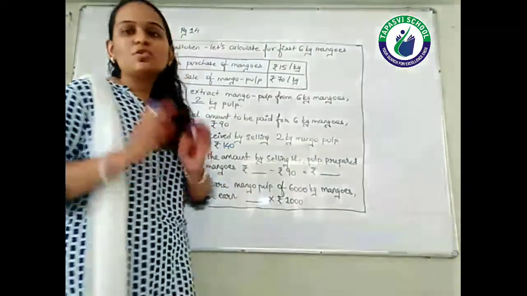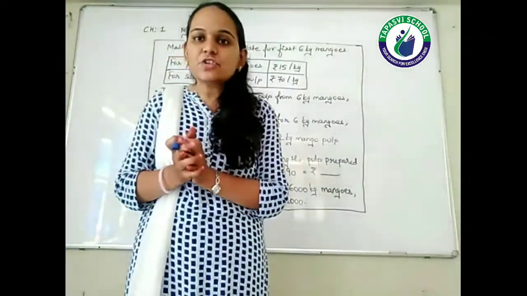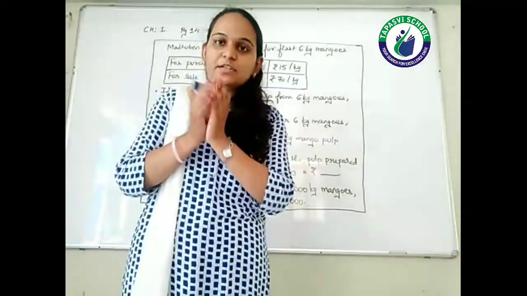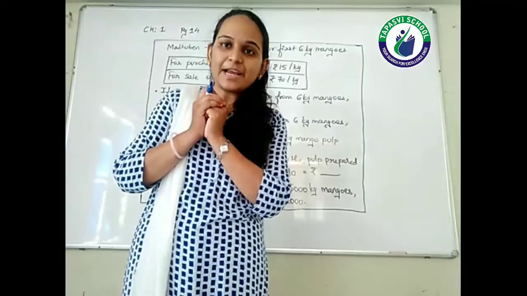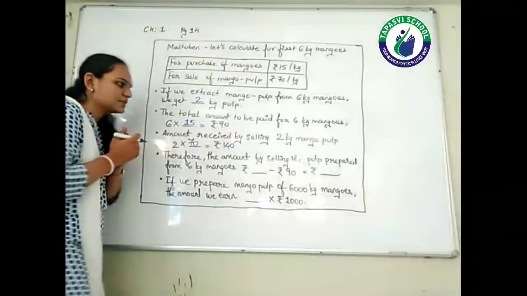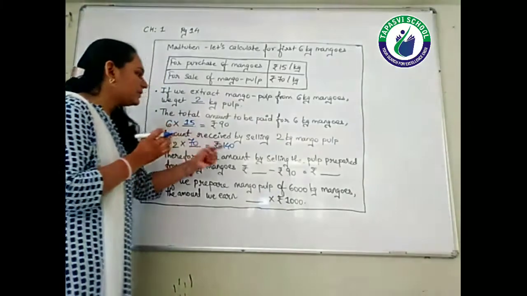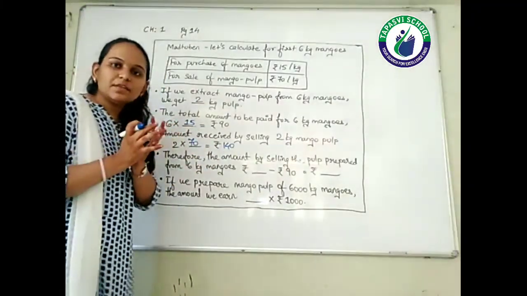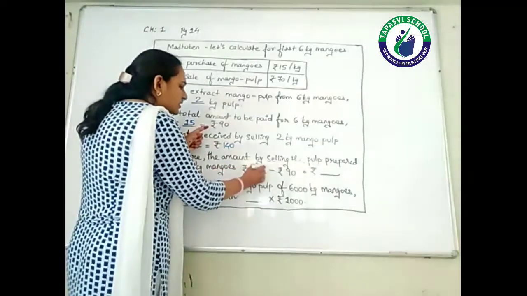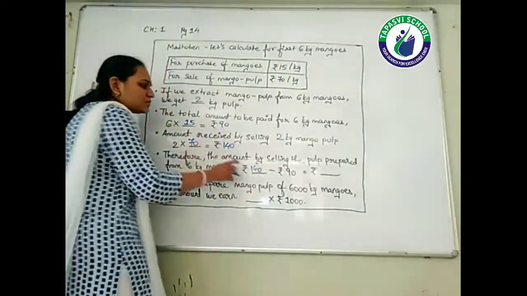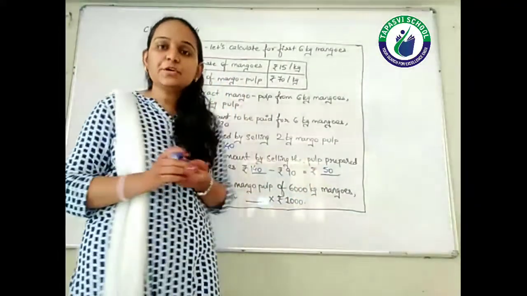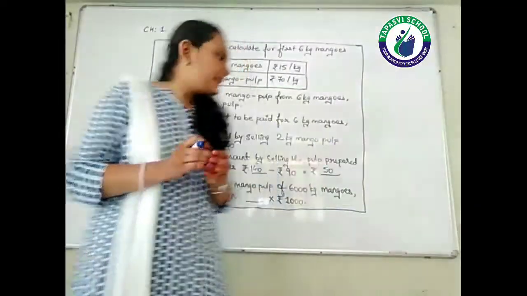Okay, now here we are considering the profit, right? Just to see the overall profit, she bought the mangoes for how much? 90 rupees. And at what price is she selling the pulp? 140 rupees. So 140 minus 90, she is earning 50 rupees, right?